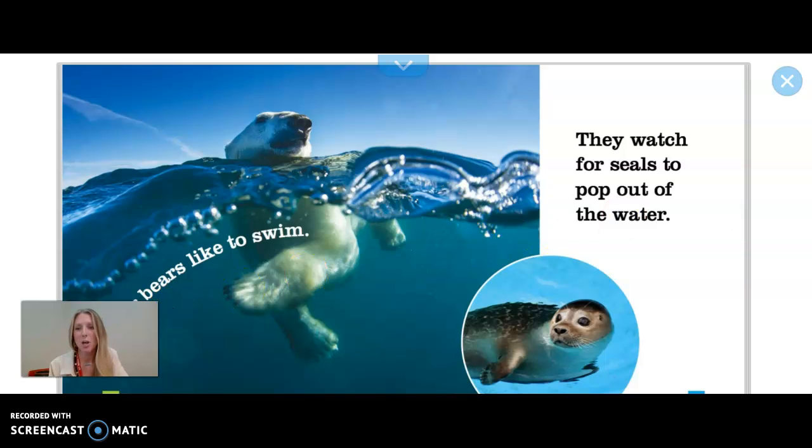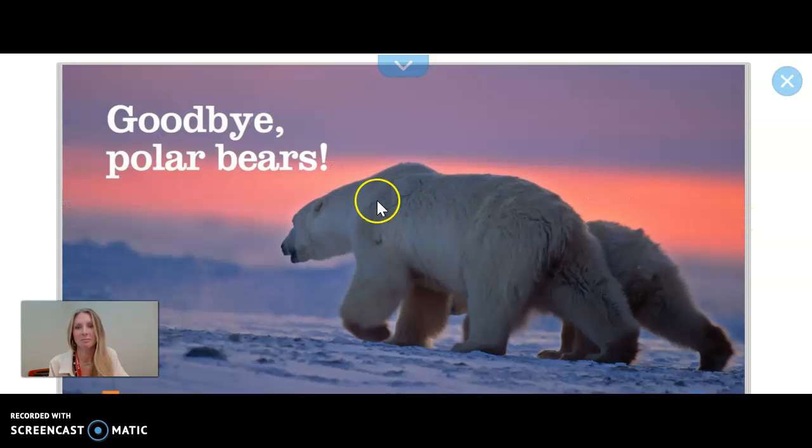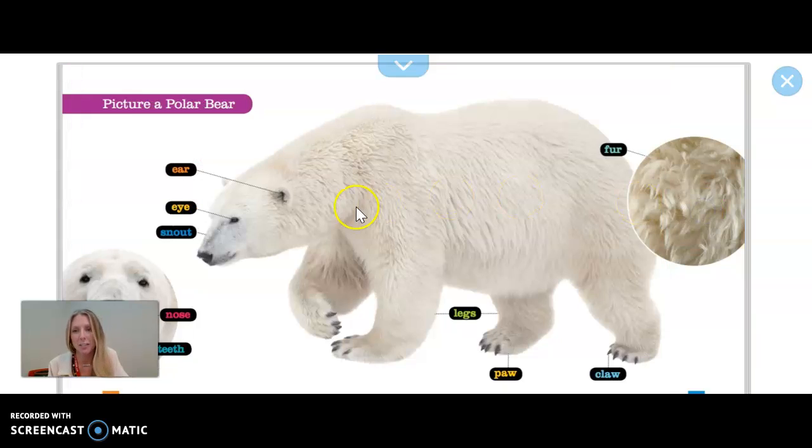Let's turn the page. Polar bears like to swim. You see him? Do you like to swim? Isn't it so nice to jump into the water and have a nice little swim? Polar bears like that too. That's a good key detail about them. They watch for seals to pop out of the water. Look at that little guy. Hi, seal. Goodbye, polar bears. There they go, walking off into the sunset. I think that's the very last page.